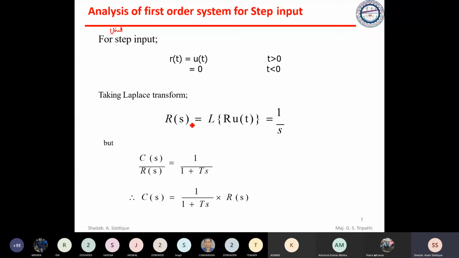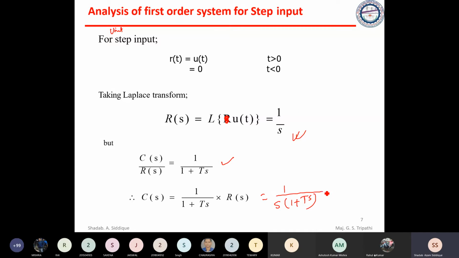So if we take R(s), the Laplace transform of u(t) is nothing but 1 by s. Now if we take C by R, we already have 1 by (1 plus Ts), and C will become 1 by (1 plus Ts) into R. So that can be written as 1 divided by s into (1 plus Ts). Is it okay for you? Just we have substituted the R(s) value as 1 by s.